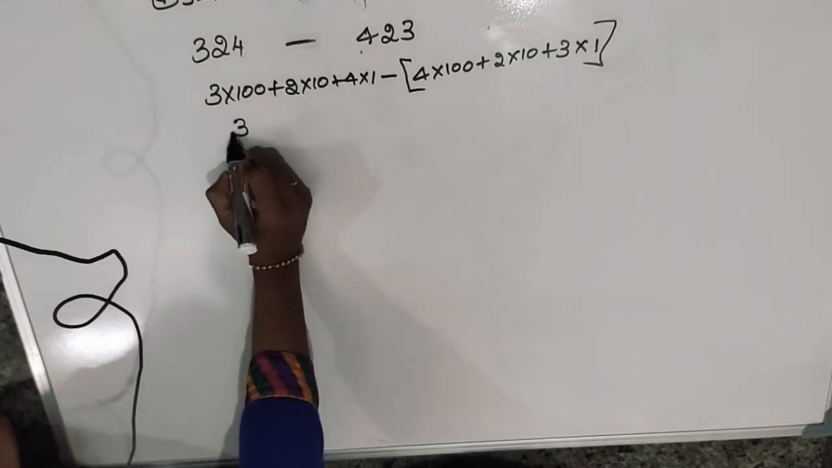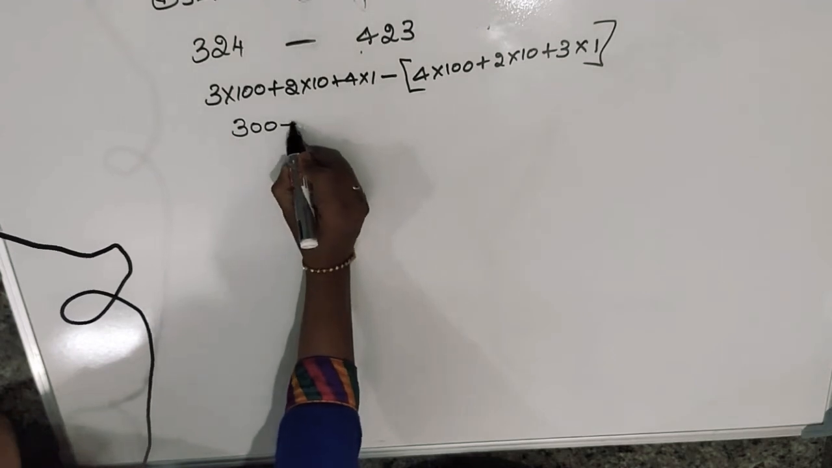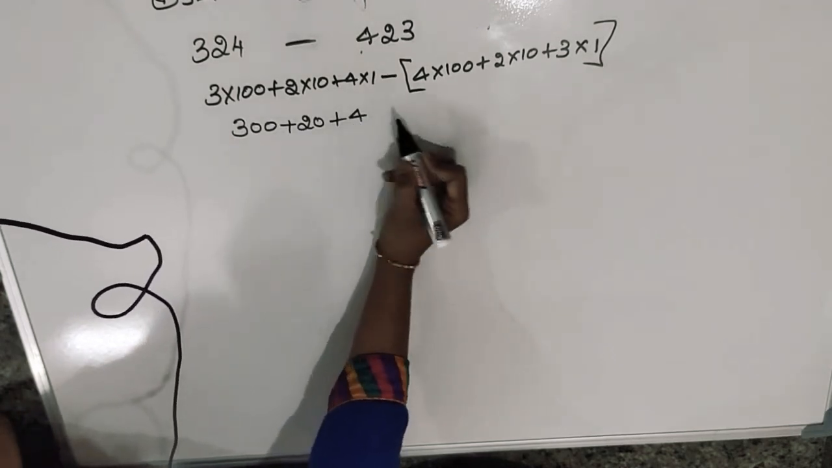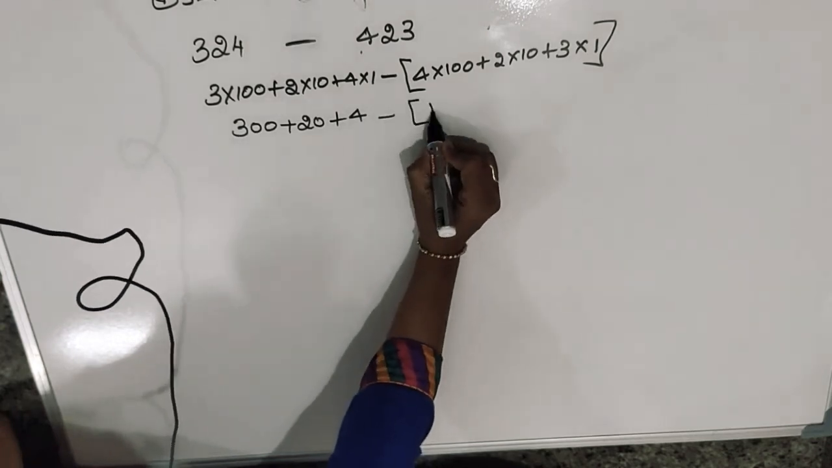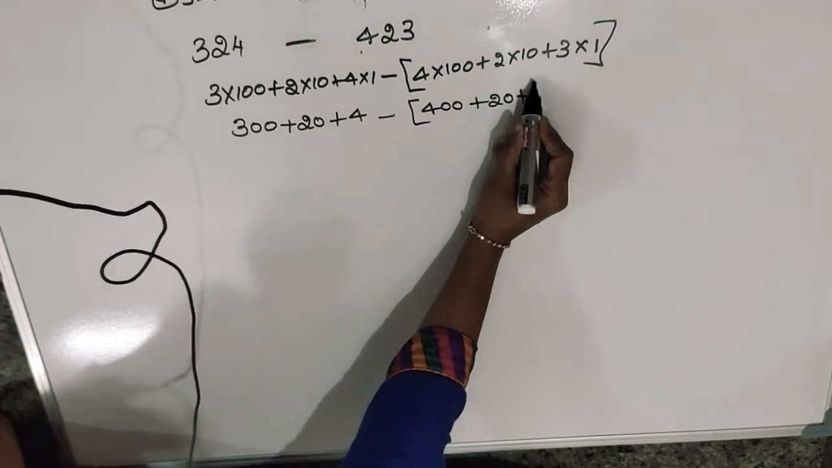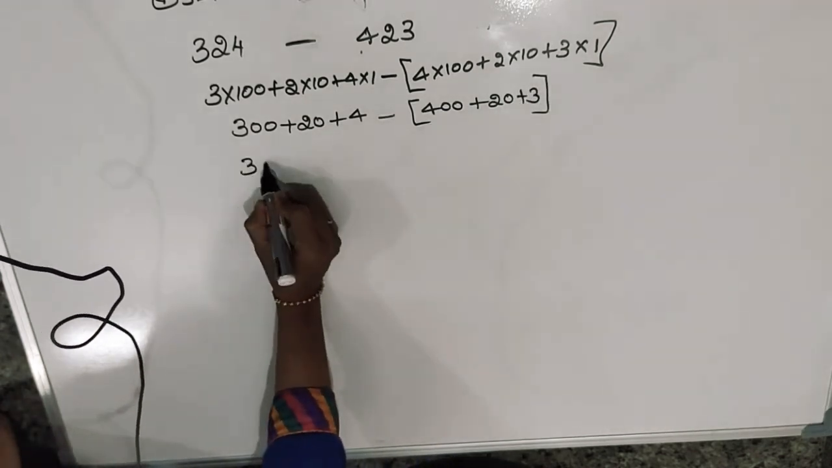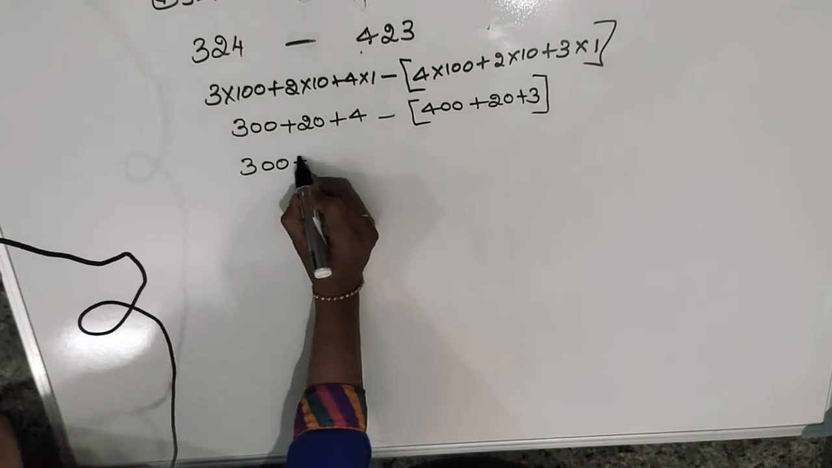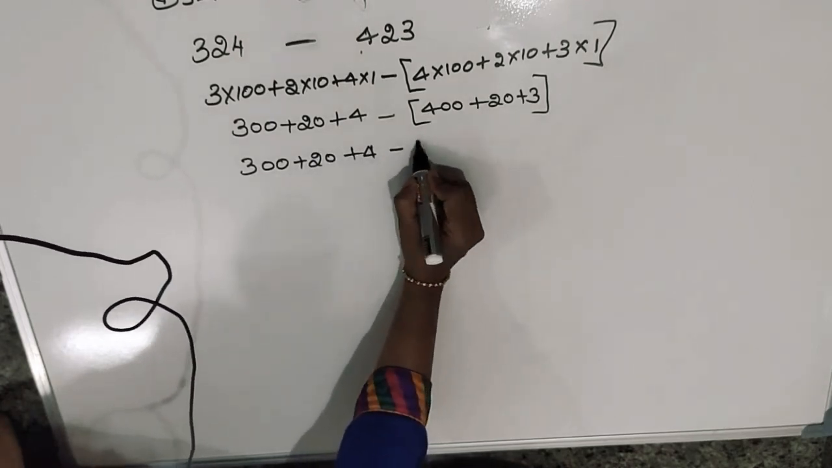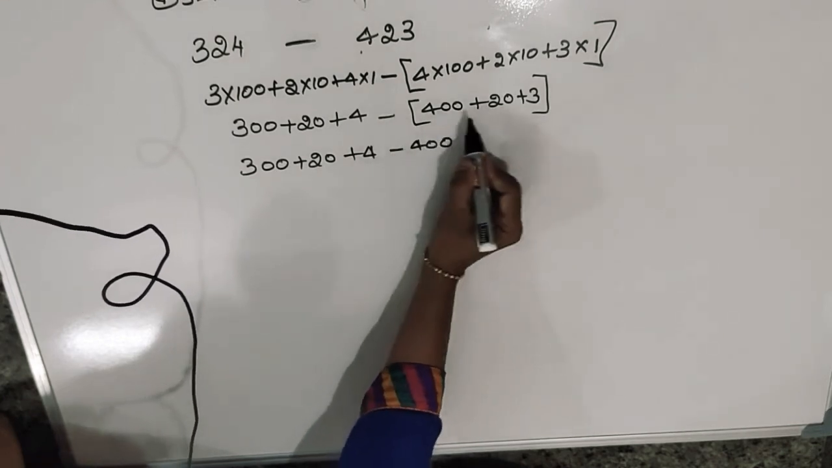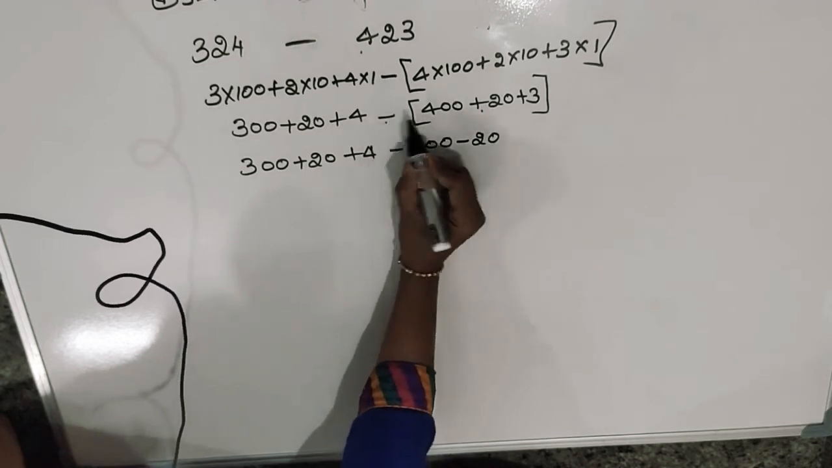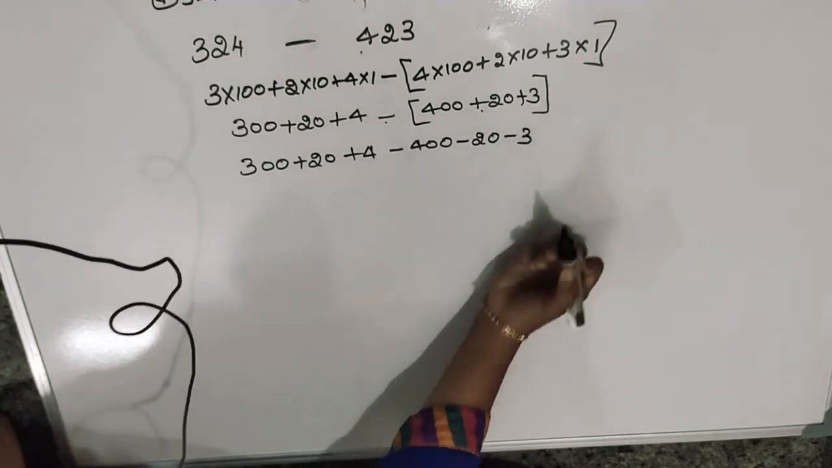3 into 100 is 300 plus 20 plus 4 minus 423. Open the bracket, don't add once again. If you added, you will get that only. 20 plus 4 minus 400. This minus comes inside, plus into minus, minus 20. Once again minus into plus, minus 3. Correct?